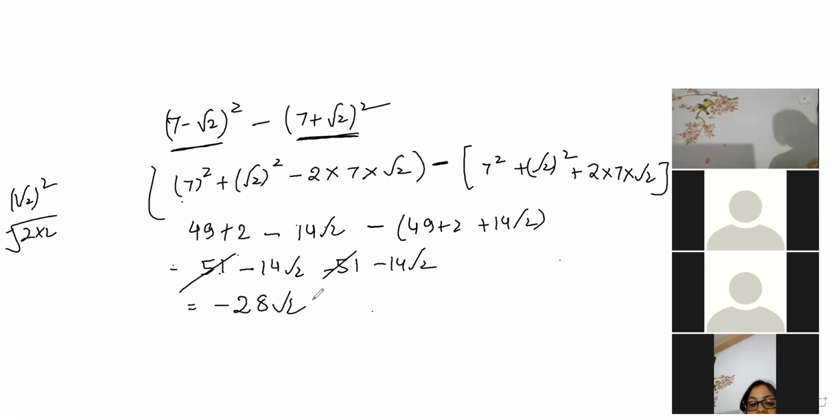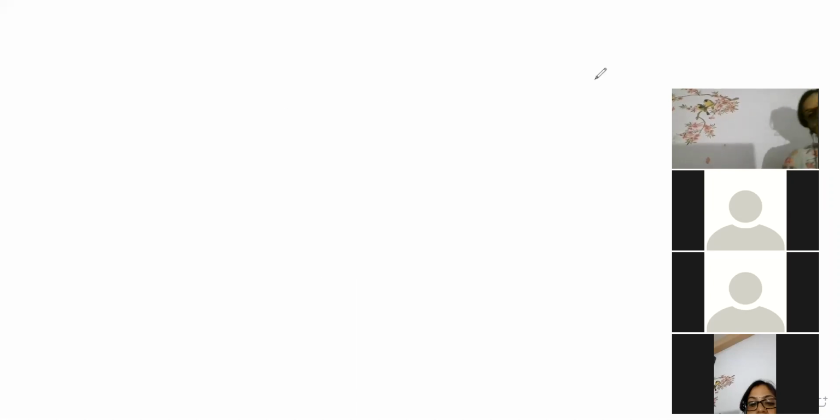So that's why the correct answer is exactly coming. Kanishka is telling minus 28 root 2, correct answer. So beta, did you understand today how to solve the question? Ekta again wrote, she also wrote correct. Fine. So beta, did you understand how to rationalize the denominator?